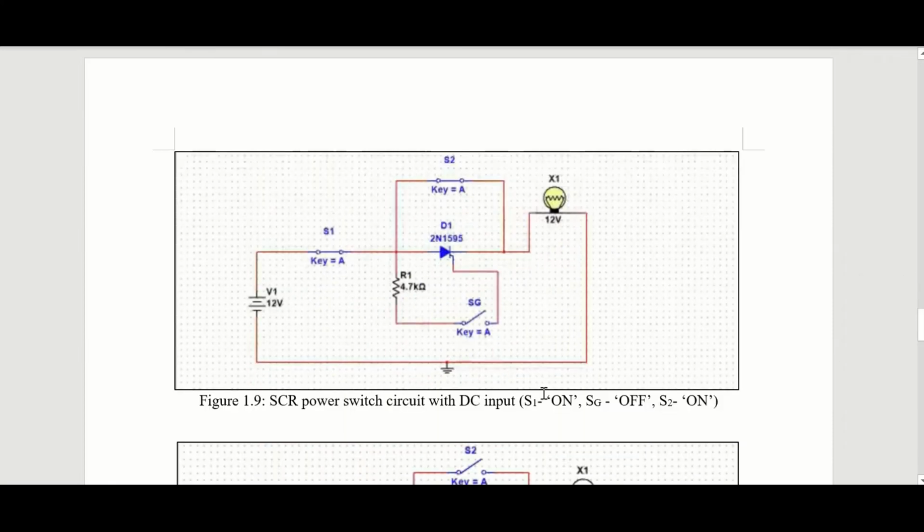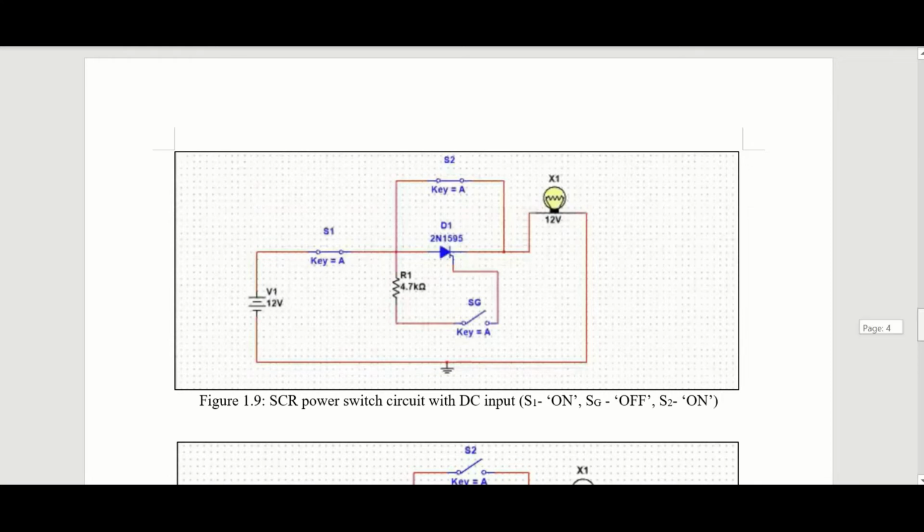After that, when we adjust switch 1 on, switch 2 on, and switch G off, we have the output where the bulb turns off because the current will flow through switch 2. Because of the function of switch 2, it will bypass this diode here. So the current will flow at switch 2.